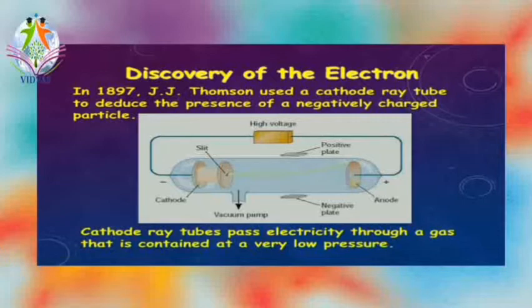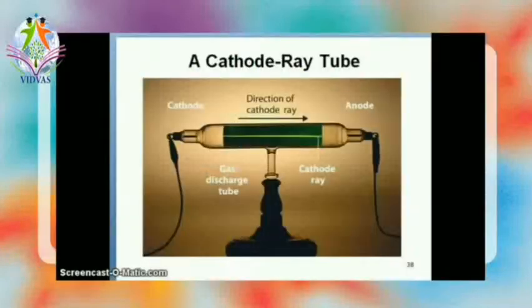After his invention, using it, J.J. Thomson arranged a discharge tube experiment, and by passing high voltage electricity in a low pressurized gas, he observed rays of light moving from the cathode terminal, and he named them cathode rays. And this is the setup that J.J. Thomson used in the experiment for the discovery of the electron.